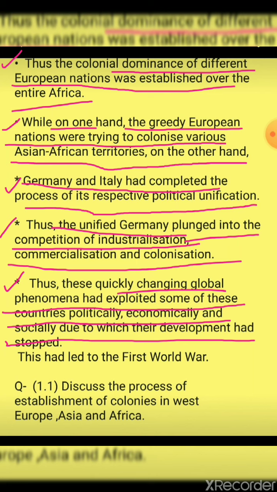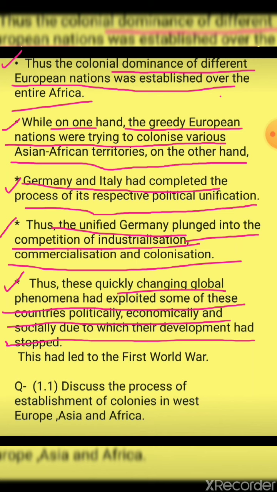That means Germany wanted to become a superpower. For that reason Germany started expanding its industries and even commercially. That was done by Germany. Because of that it totally ruined the development of these countries, politically, economically, and socially. So all the quick change was seen because of one step taken by Germany. That one step changed the whole phenomena.